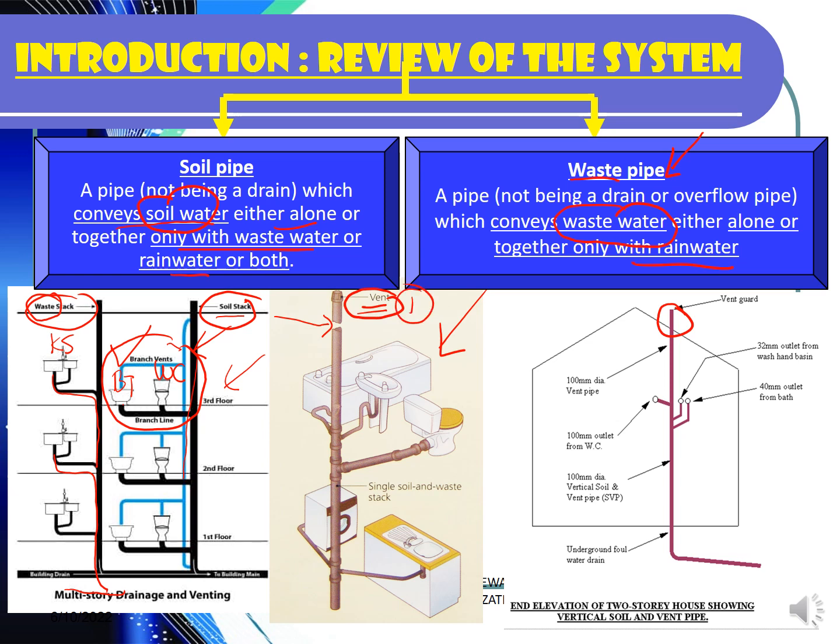Then you can see the water here come from basin. This is basin. This one from WC. Okay, and then you have the pipe that is actually go to the main pipe. Okay, from this one until below, this is known as the main pipe that is actually used to convey the water from wash hand basin and also from the WC. Okay, this is the example of the single soil and waste type system where everything will go together in one stack, in one pipe system or one main pipe system.